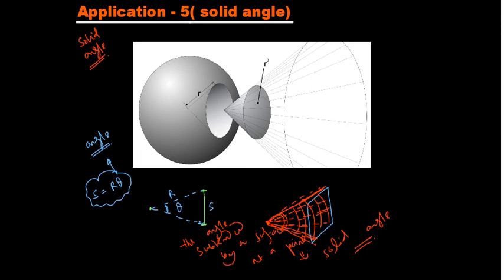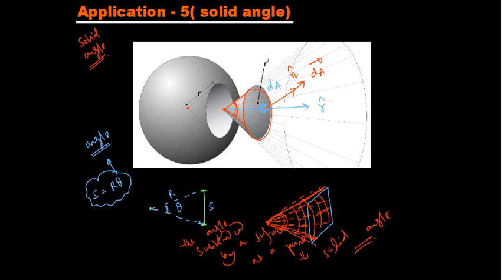And in this particular representation you can see that we have taken a conical chunk out of this sphere, correct? And this is supposed to be the center, which was here. So the angle that is subtending here is basically solid angle. How mathematically we define the solid angle, that is very important. Now from this diagram, if I take a small portion, let us say this is an elemental area dA, and this is the r vector, and I am imagining that this dA is in that direction. This is the direction of the dA vector, which is represented by n cap.